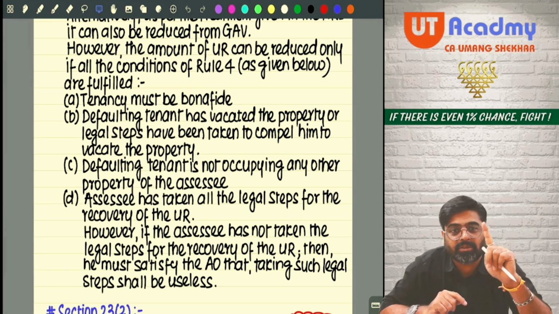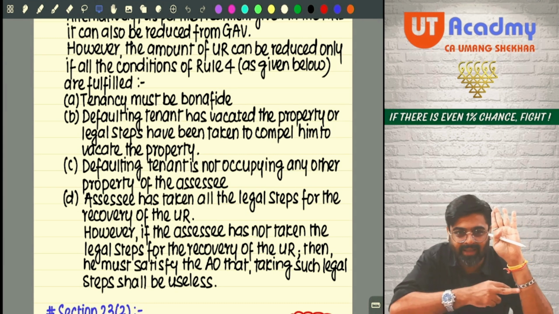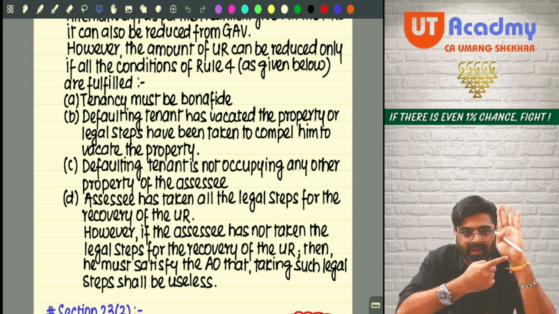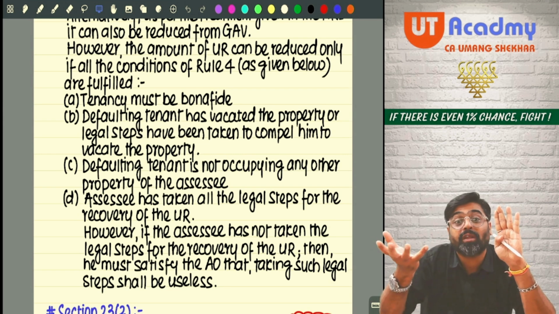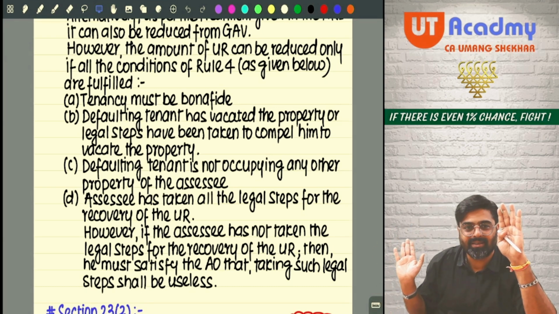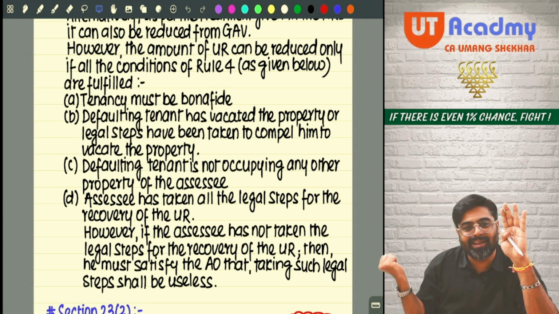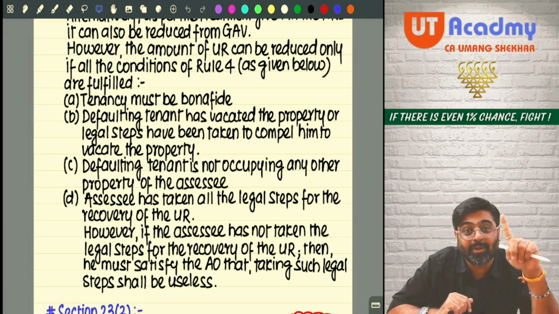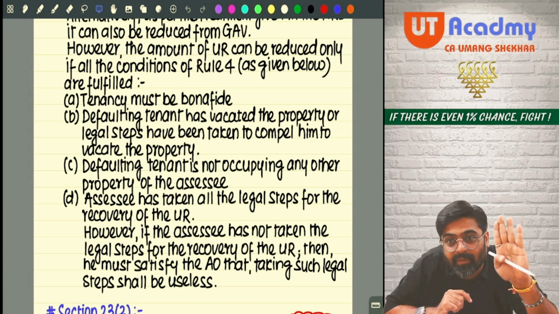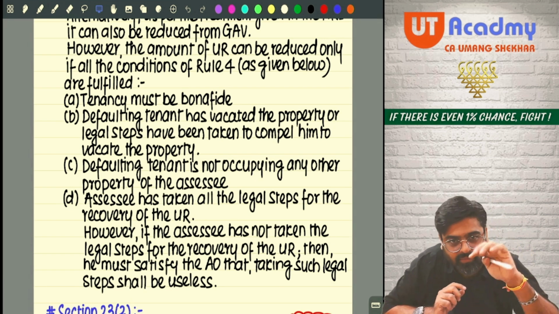Number 1, tenancy must be bona fide, meaning tenancy must be legal. There is a legal agreement between you and the tenant for the tenancy, and as per the legal tenancy, this amount is legally receivable which you could not receive, which became unrealized. If any illegal tenancy was there, the unrealized rent is also illegal, and we will not allow it. So legal tenancy will be only if the tenancy is bona fide. Bona fide means there is a rent agreement between you and the tenant. So the first condition: tenancy must be bona fide.